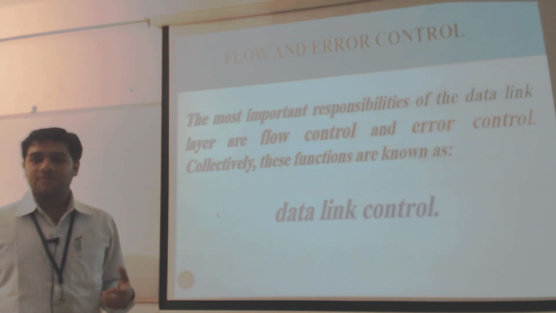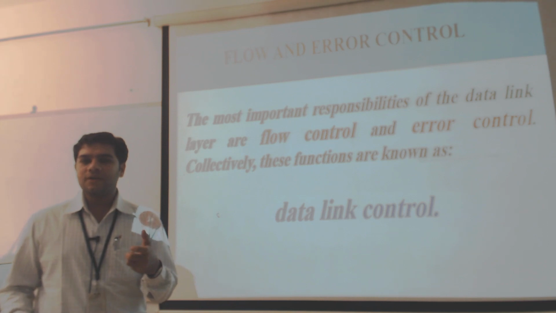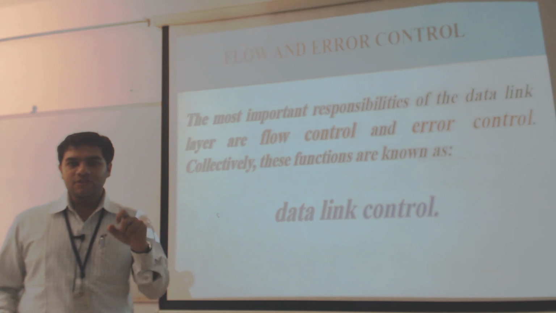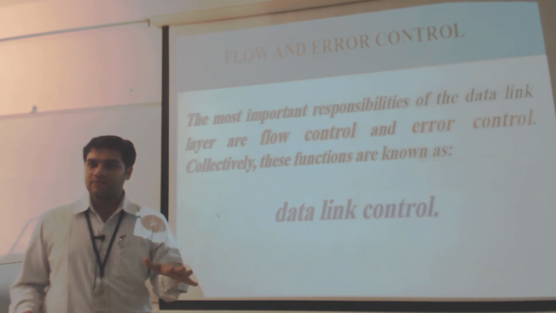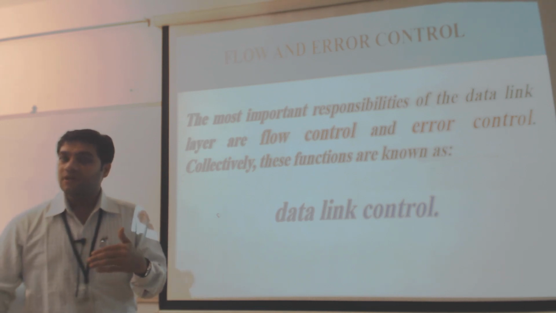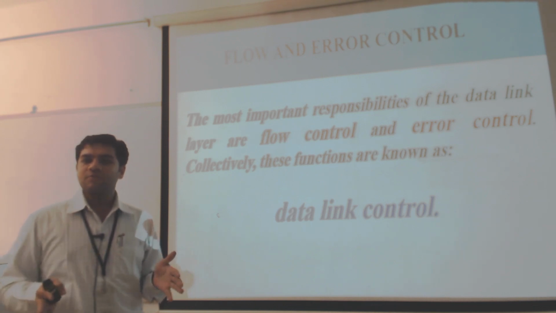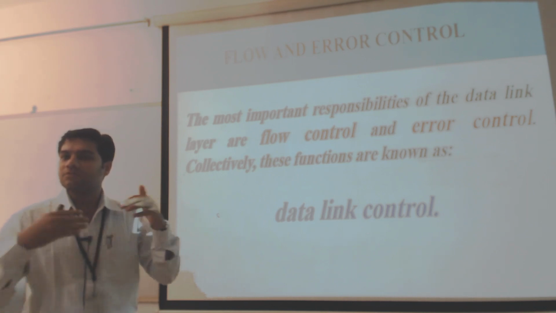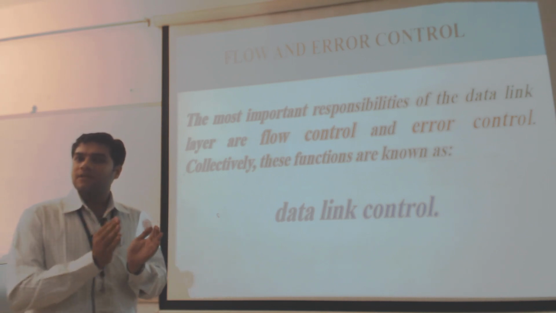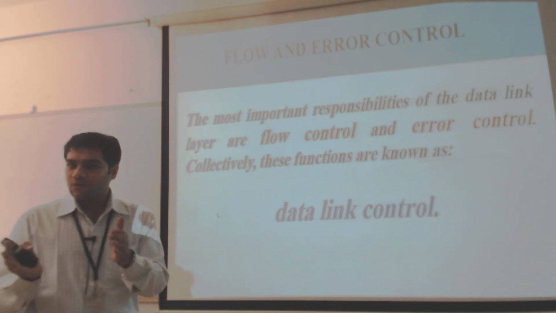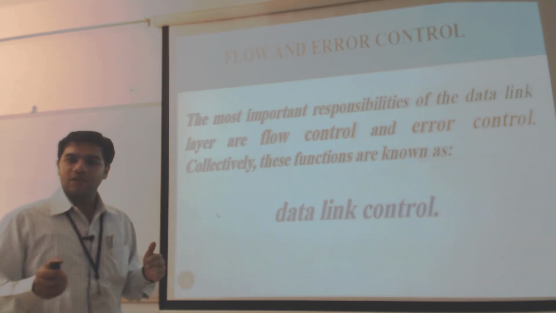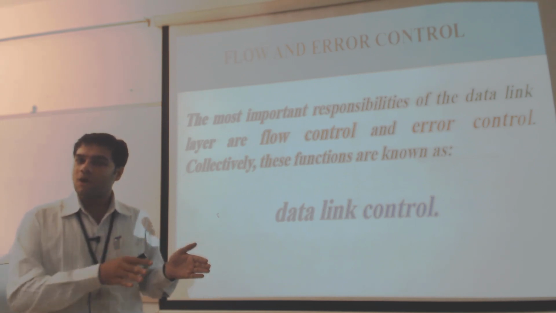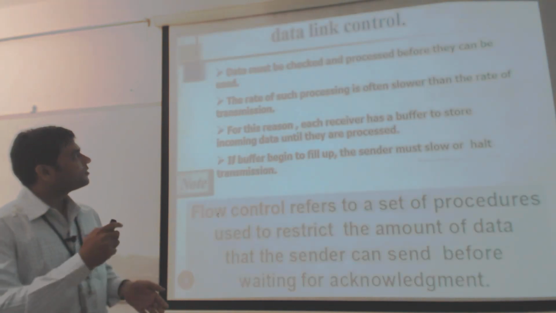Let me briefly explain what we mean by flow control and what we mean by error control. Flow control refers to how much data you can transmit from the transmitter to the receiver before getting the acknowledgement. Whatever data has been transmitted, how reliably it has been received by the receiver is taken care of by error control. Combining these two aspects, we will discuss how to implement the stop and wait protocol. This is the brief introduction.